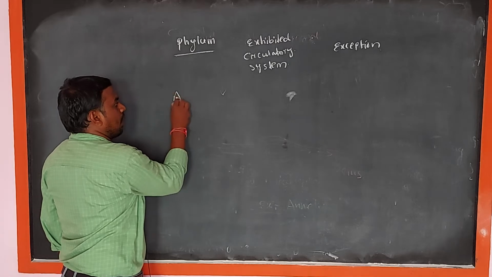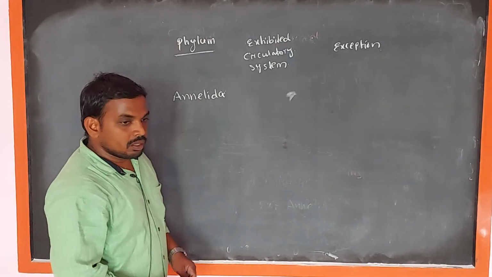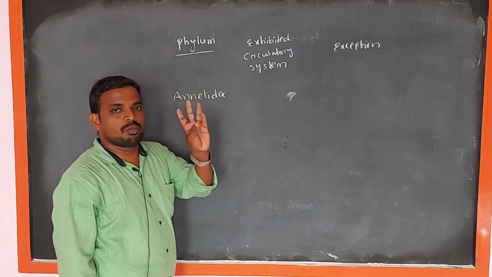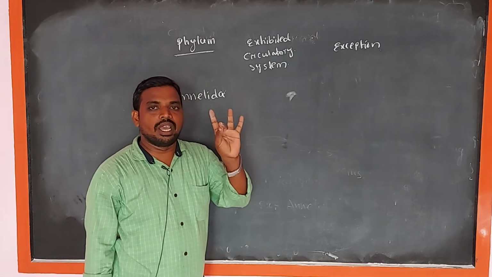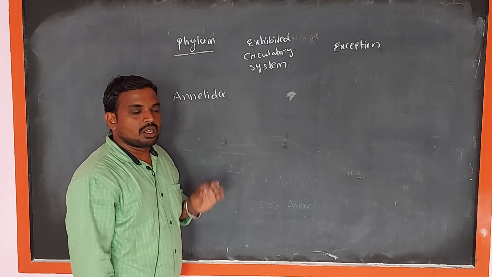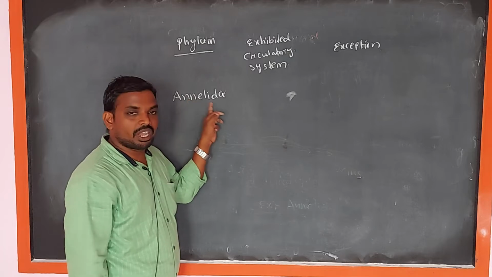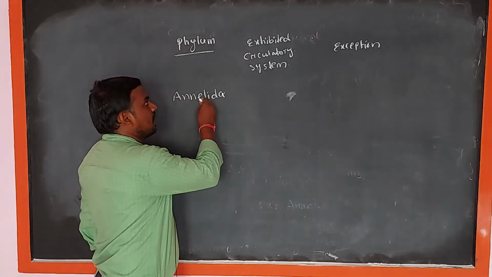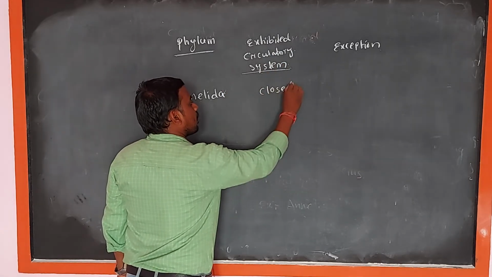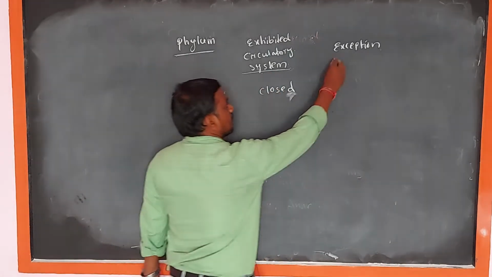Phylum Annelida. The first time circulatory system is seen in the phylum Annelida. The remaining Protozoa, Porifera and Cnidaria, Ctenophora, Platyhelminthes, Nematoda, these phylums do not have circulatory systems. So in this Annelida, exhibited circulatory system is closed type. These are exhibited in closed type of circulatory system, exception